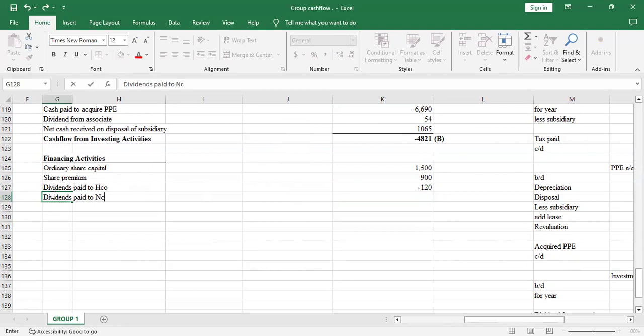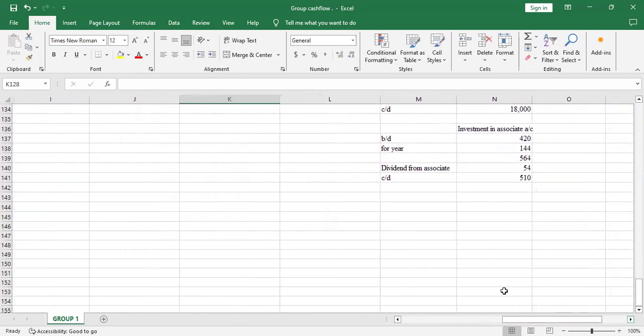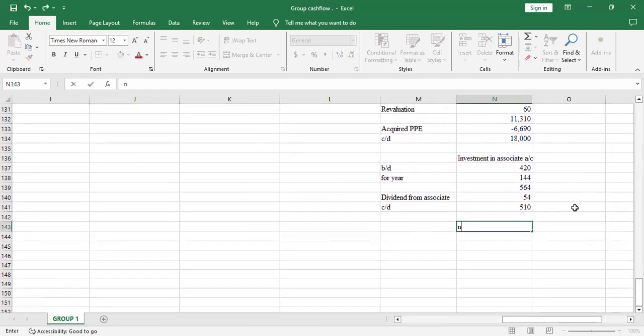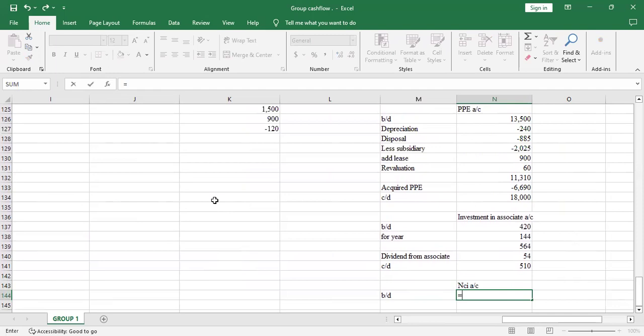Paid to non-controlling interest. This will have to open an account to do an account of that. Allow me to do it here. So we'll have the NCI account. But remember this on retained profit. So I'll start with the balance brought down.